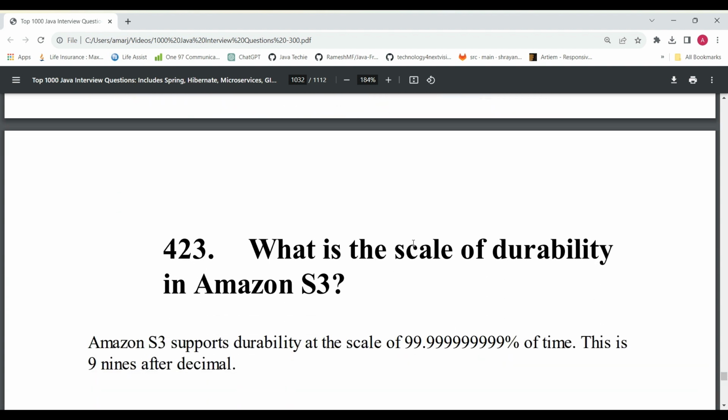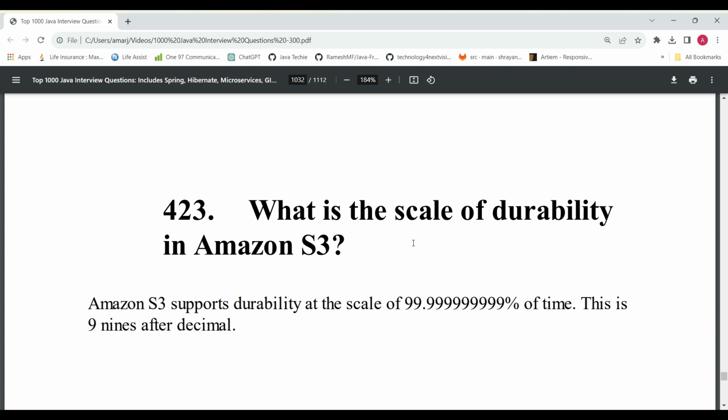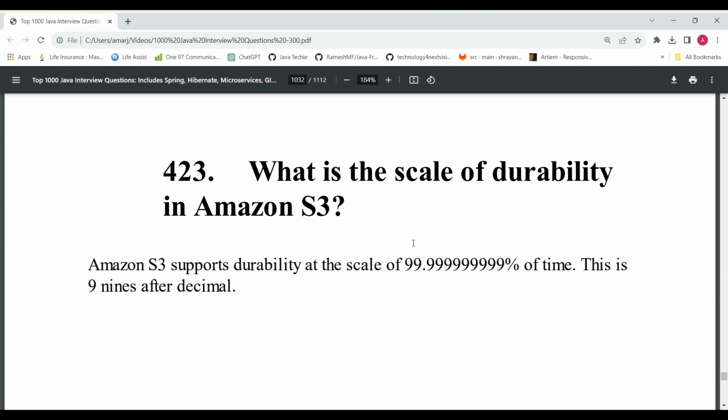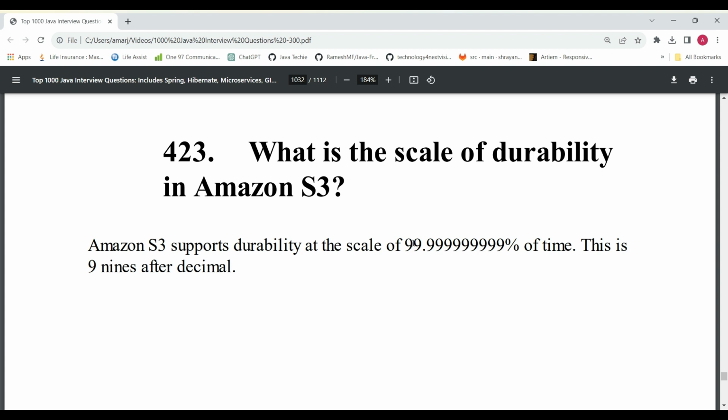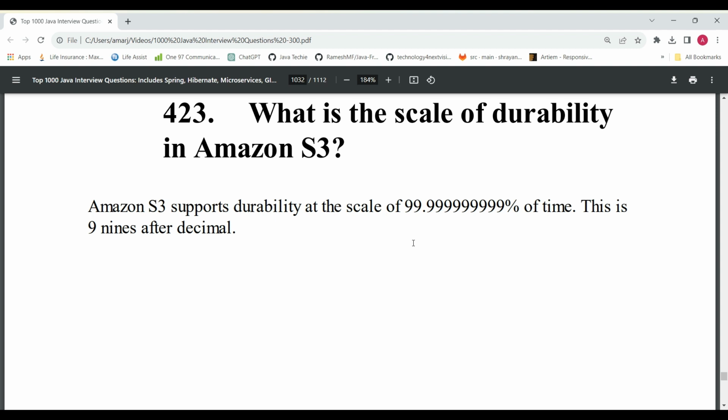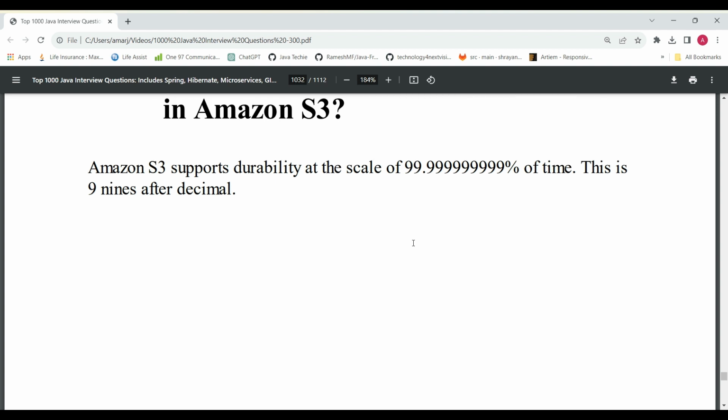And then the next question is, what is the scale of durability in Amazon S3? This is 99.999999999%, the number of nines after the decimal. This is the durability which is supported by Amazon S3.